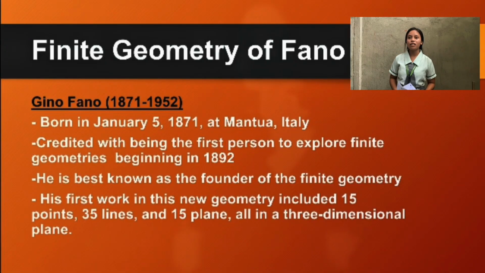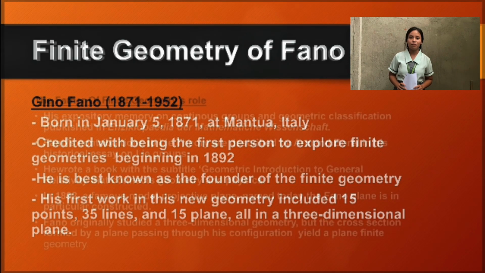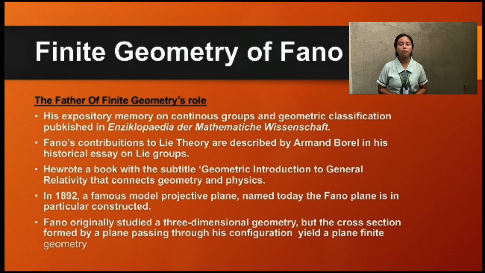Okay, so let's proceed to the finite geometry of Fano. Gino Fano, 1871 to 1952. He was born on January 5, 1871 in Mantua, Italy. He was credited with being the first person to explore finite geometries, beginning in 1892, and he is best known as the founder of finite geometry. His work in this new geometry included 15 points, 35 lines, and 15 planes in a 3-dimensional space. So this is the father of finite geometry's role.